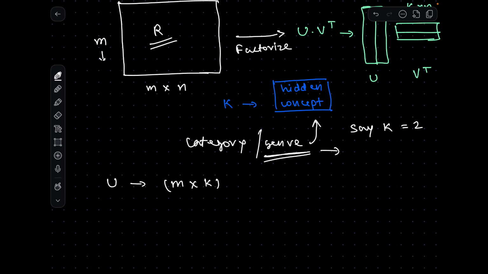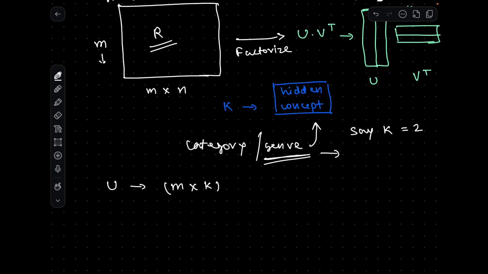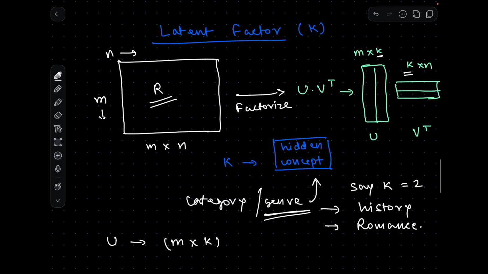So we can say that somehow we created this factorization and found that K is equal to 2, and we are saying that there are two categories: history and romance. Which means that through the new matrices, each user, instead of having n columns for n movies, now has k columns, and each column represents a genre. This one is for history and this one is for romance.